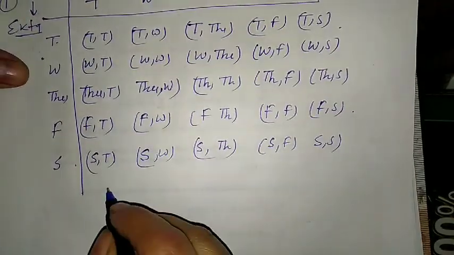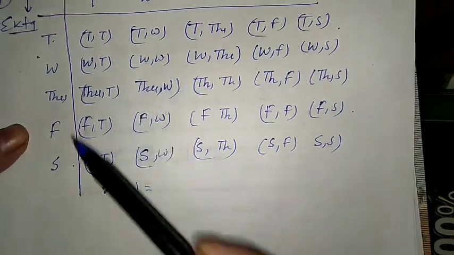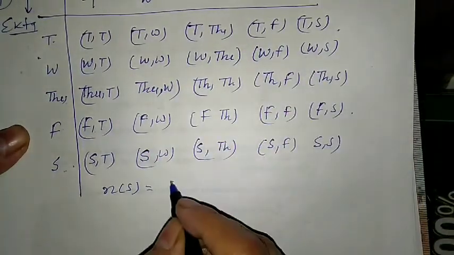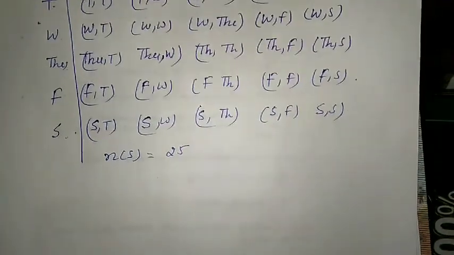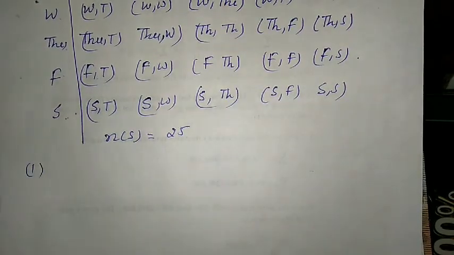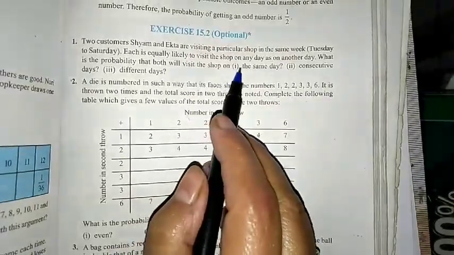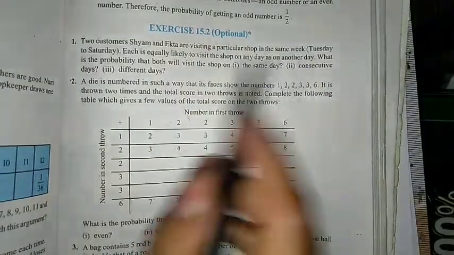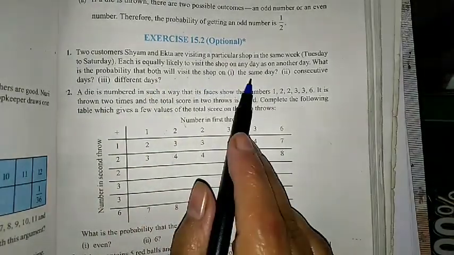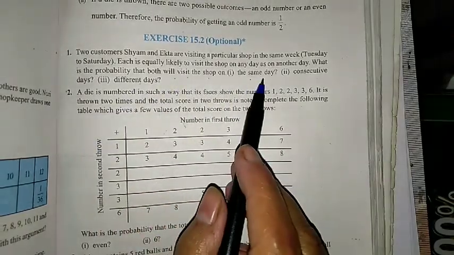So what is the sample space here? The number of sample space is 5 times 5, that is 25. Now for the first part, it is given that each is equally likely to visit the shop on any day as on another day. What is the probability that both will visit the shop on the same day, consecutive days and different days?